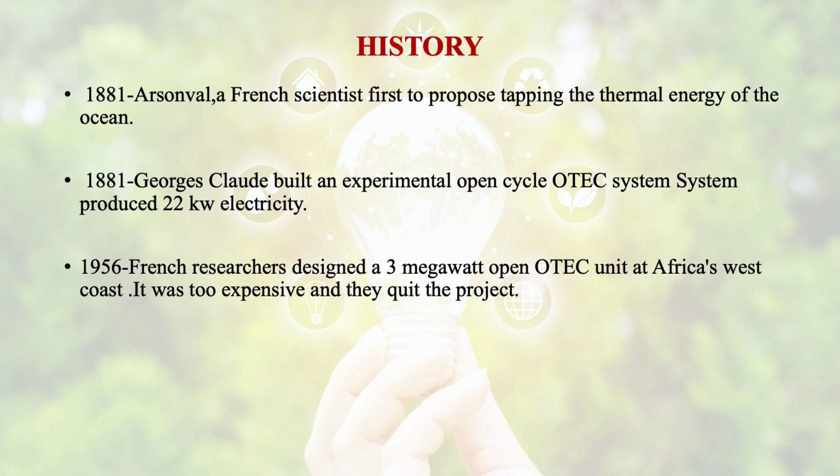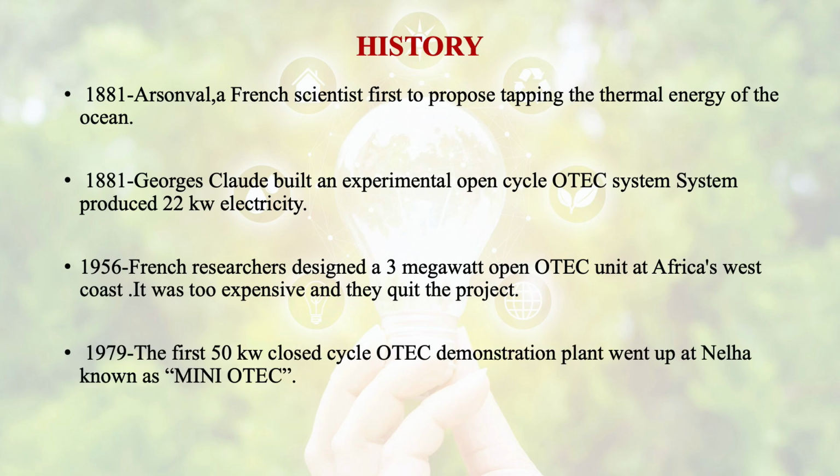Then in 1956, French researchers designed a 3 megawatt open cycle ocean thermal energy conversion unit on Africa's west coast. It was too expensive and they quit the project. Then in 1979, the first 50 kilowatt closed cycle ocean thermal energy conversion demonstration plant went up at Nelha, known as Mini OTEC.